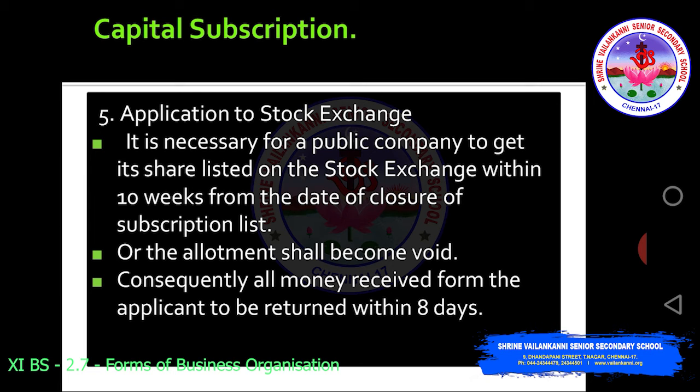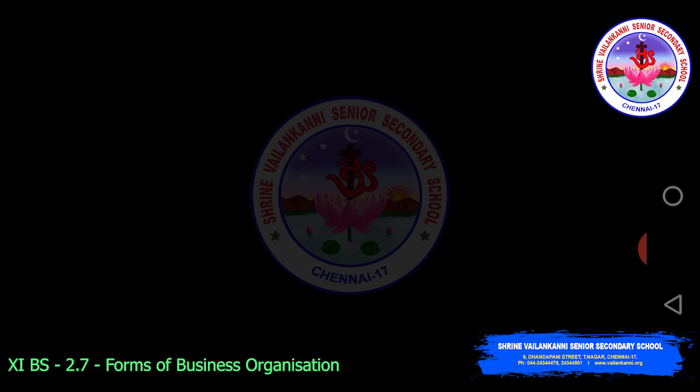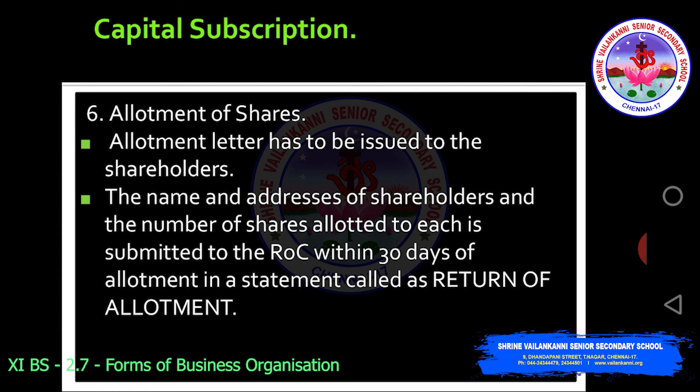So in capital subscription, you can see the sixth step is allotment of shares. Only after doing all these steps, the allotment of shares can be made. See, allotment letter has to be issued to the shareholders. The name and address of the shareholders and the number of shares allotted to each is submitted to the registrar of company within 30 days of the allotment in a statement called return of allotment. Okay, so this step is very important. The name and address of the shareholders.